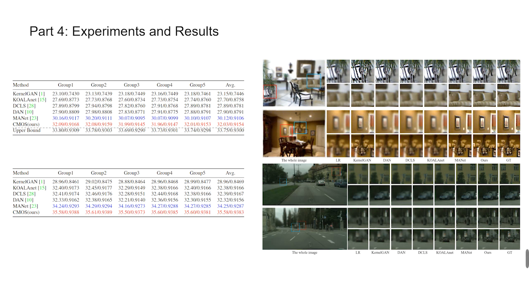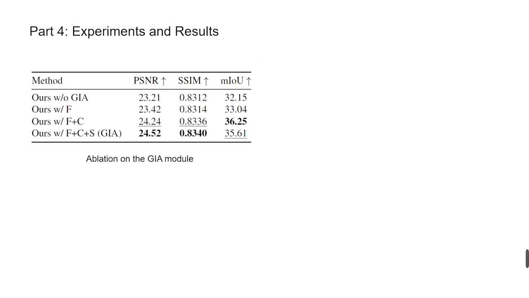Qualitative and quantitative results on the newly introduced datasets NYU V2-BSR and Cityscapes-BSR demonstrate that our method surpasses other approaches, achieving state-of-the-art performance. The ablation study conducted on the GIA module provides evidence of its rational design and effectiveness.